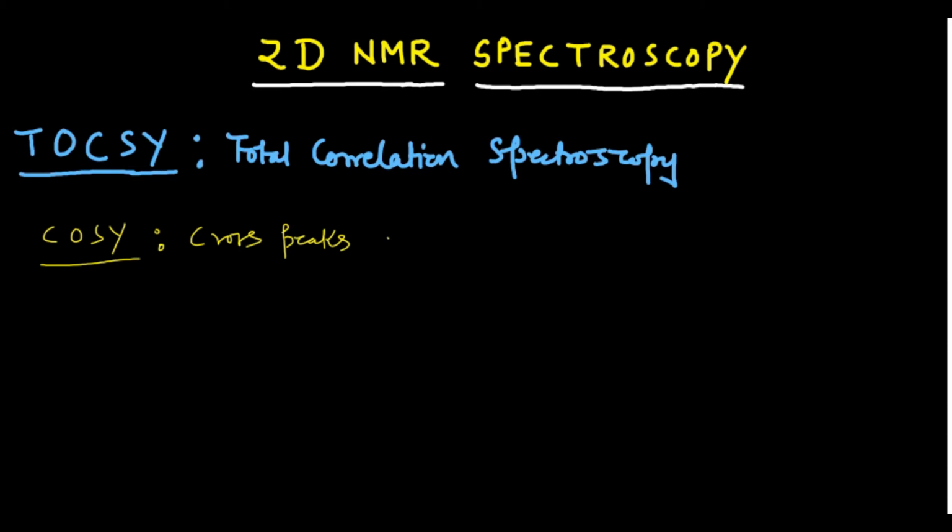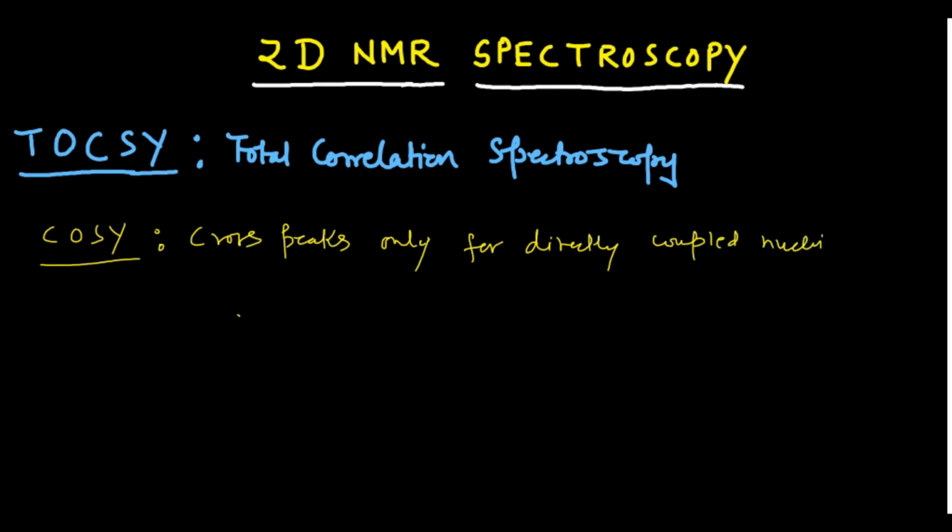But for now you should know that the cross peaks in the COSY spectrum appear only for directly coupled nuclei. What is the meaning of that?